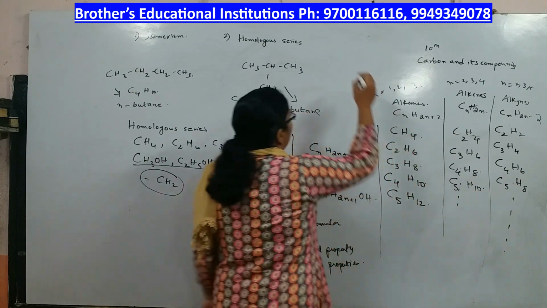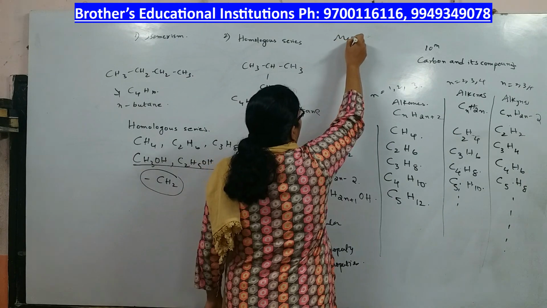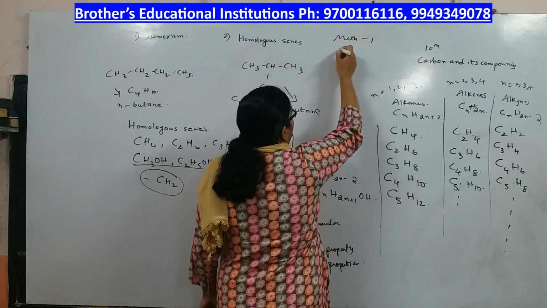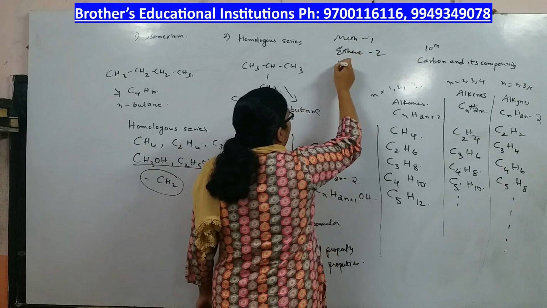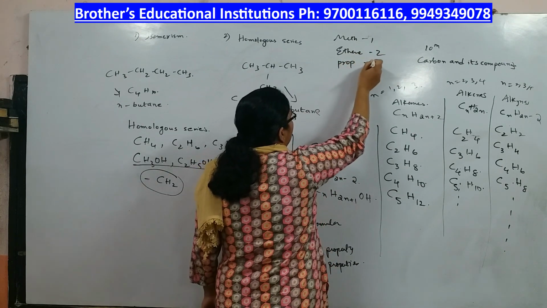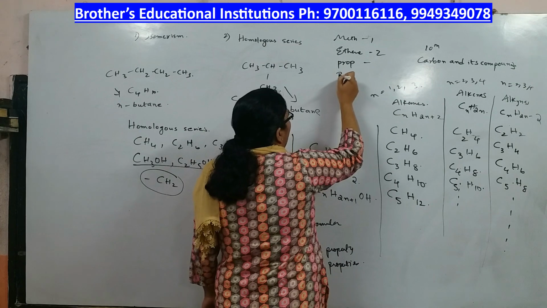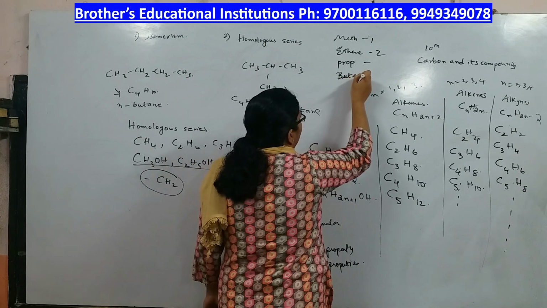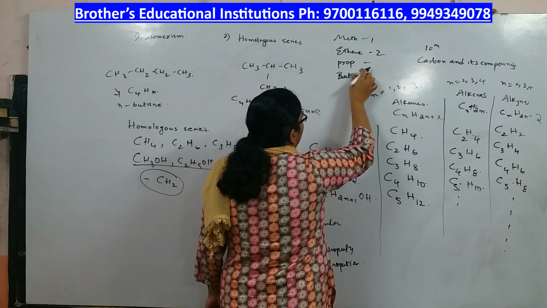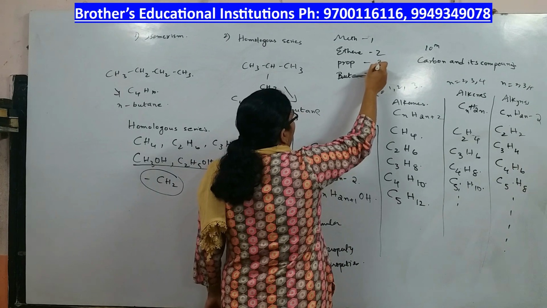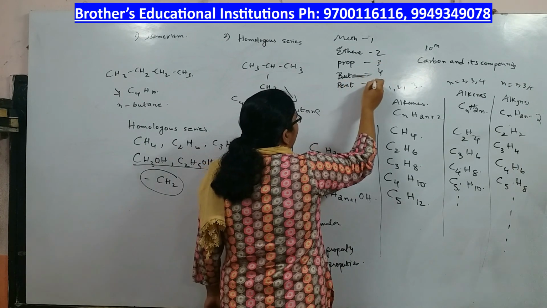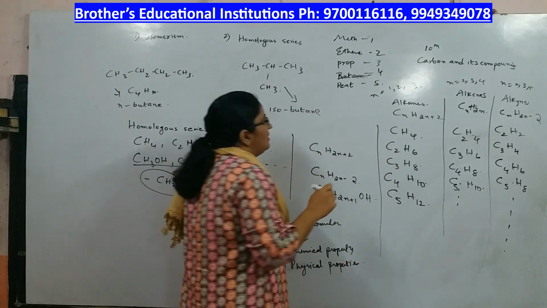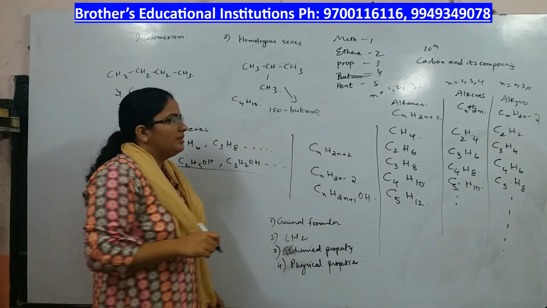If there is one carbon atom, you call it meth. If there are 2 carbon atoms, you call it eth. If you have 3 carbon atoms, you call it prop. If you have 4 carbon atoms, you call it but. If you have 5 carbon atoms, you call it pent. So this is how it goes.